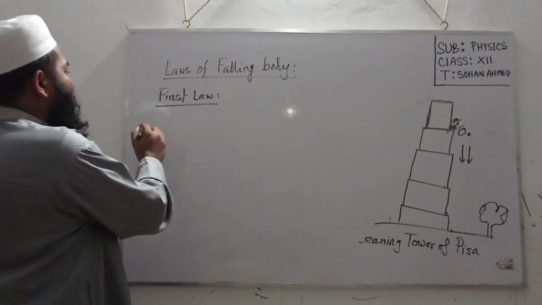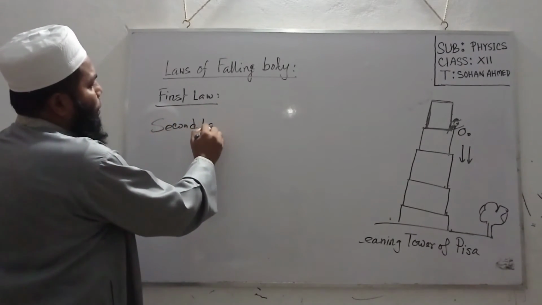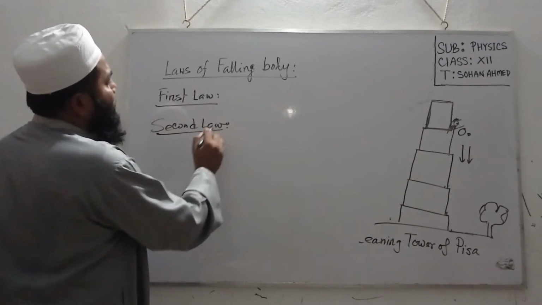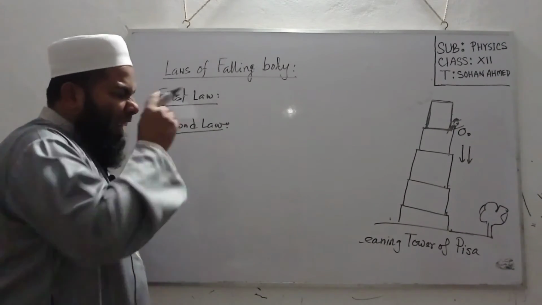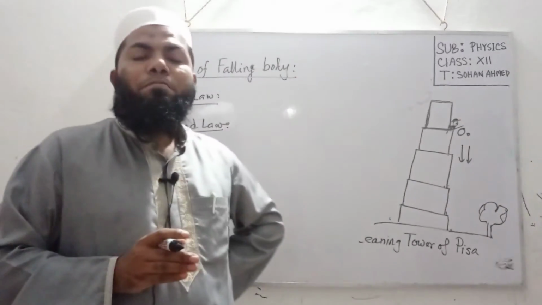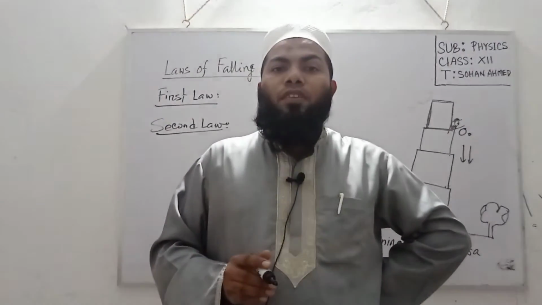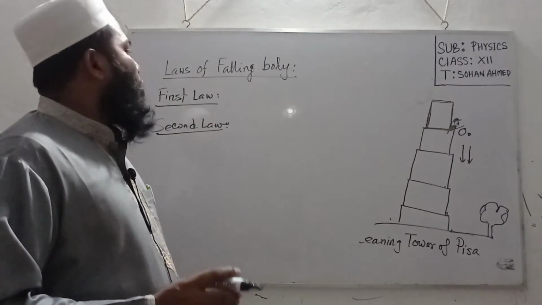Now the second law of falling body. The second law is: falling freely from rest, the velocity of all bodies in equal time will be equal.